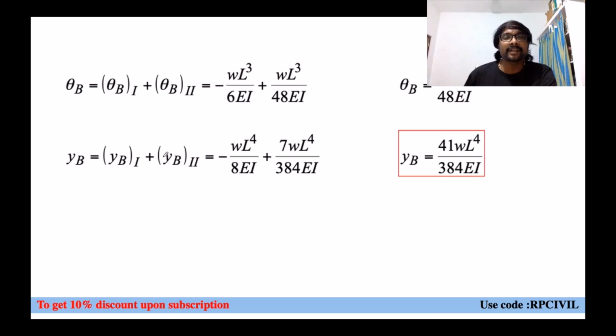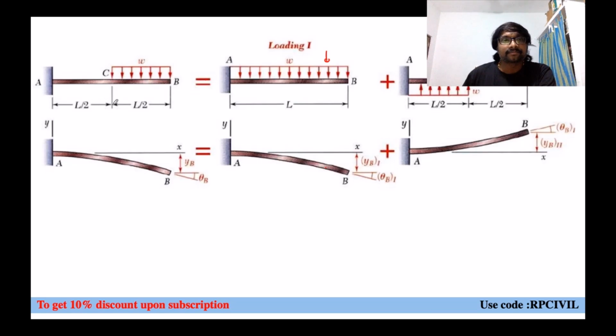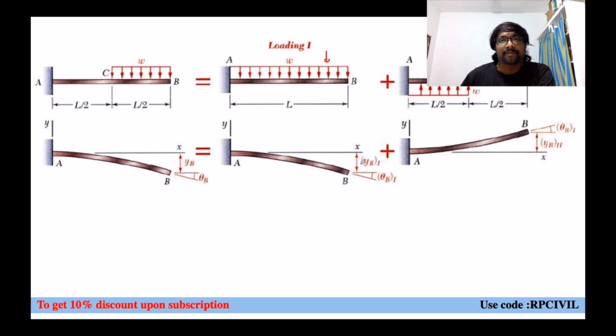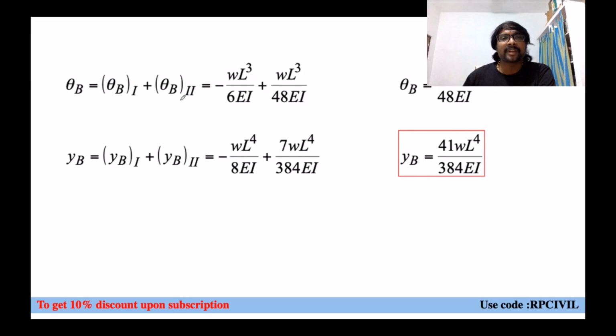And if you calculate theta B, how can you get it? It is theta B1 plus theta B2. Theta B for the first one plus theta B for the second one. But are both in the same direction or opposite directions? Theta B1 is in one direction, and theta B for the second diagram is in the other direction. So we need to make one minus and the other plus.